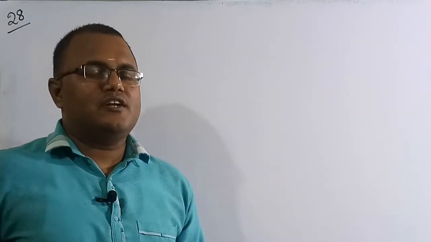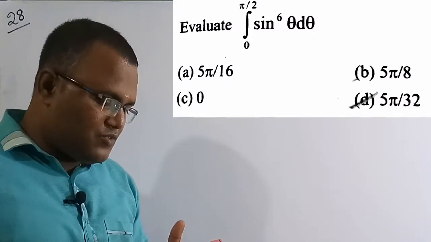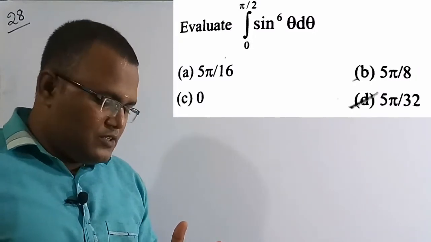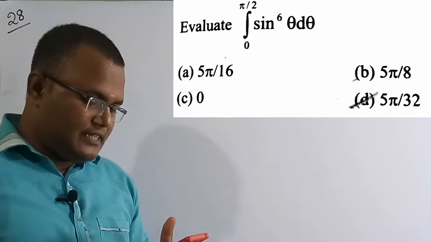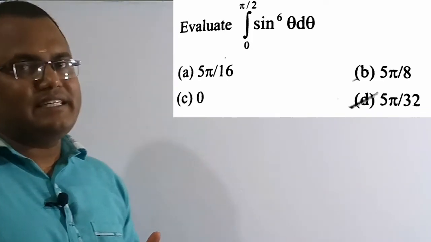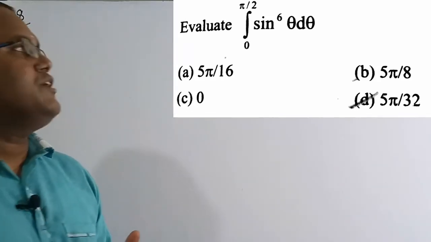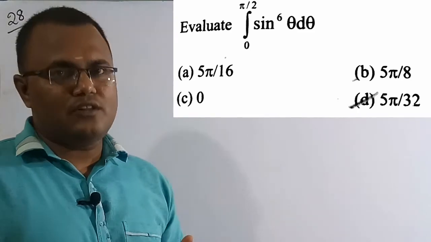So now we are going to solve the 28th question. See the question here. Evaluate the integration of theta from 0 to pi by 2 of sin to the power of 6 theta d theta. We need to figure out this integration. Out of these four options, option D is the correct solution of this question, which is 5 pi by 32. So let's solve this numerical.